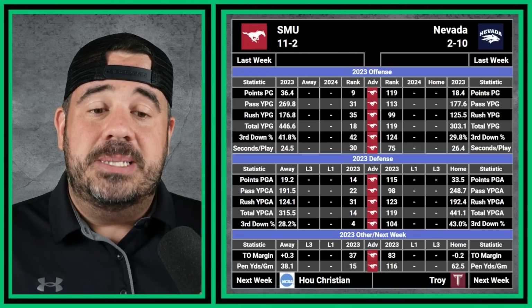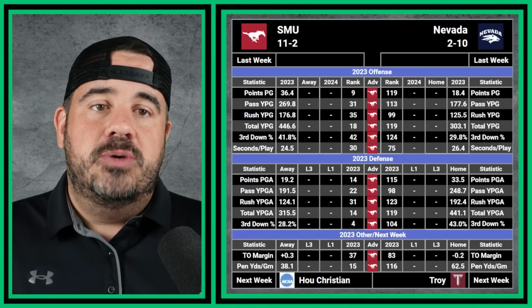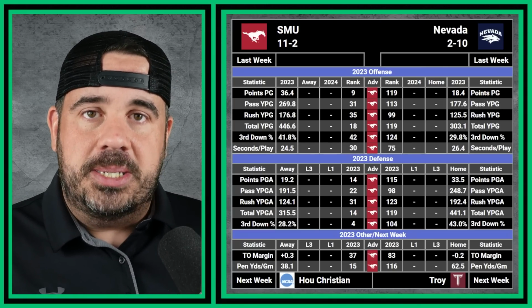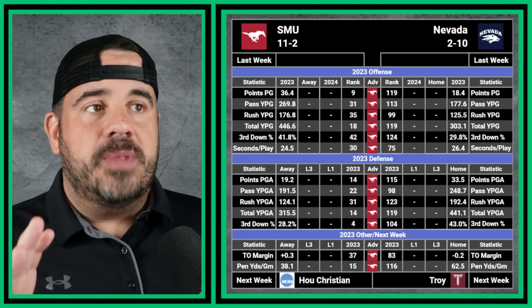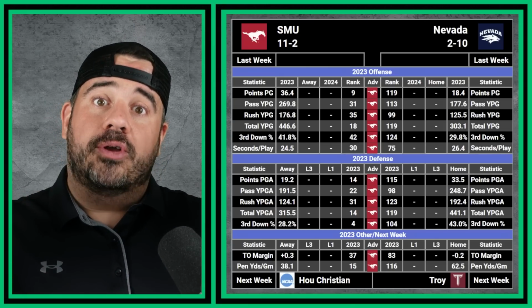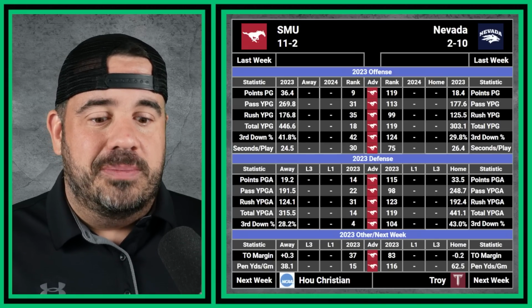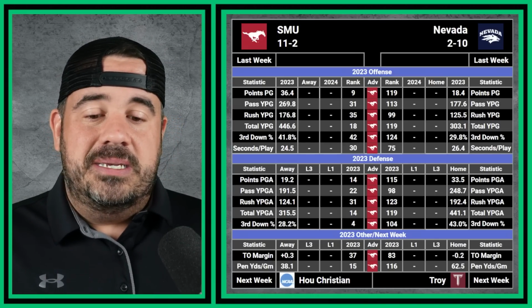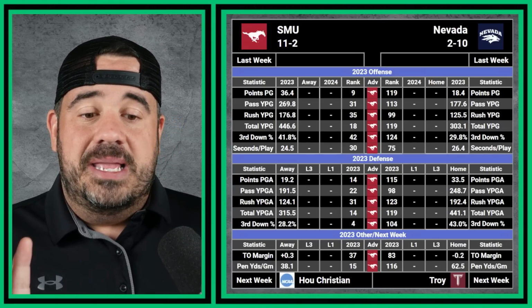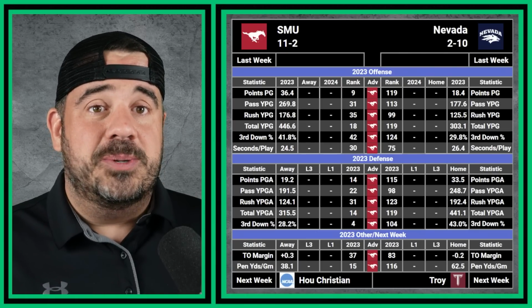You can see the rankings. None of the rankings are even close. SMU was great last year against the competition they had. Now, the biggest question is, okay, they're going to the ACC. They're stepping up their competition. Sure. Nevada ain't that competition right now, so I don't think they've got anything to worry about. So another thing, you can see all the information there, and it's some heavy leaning towards SMU.